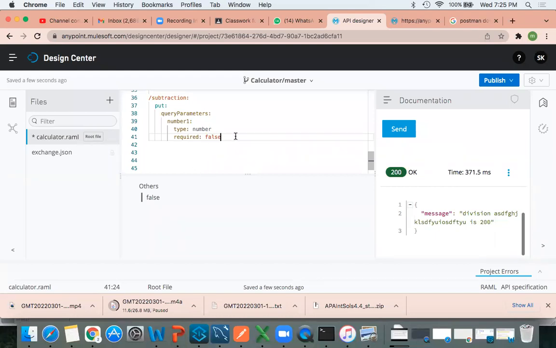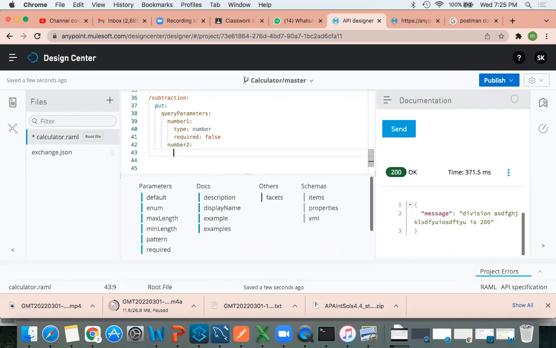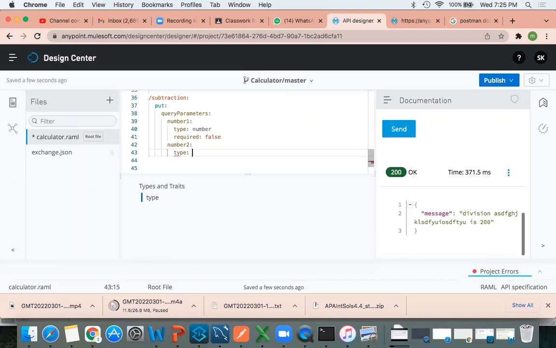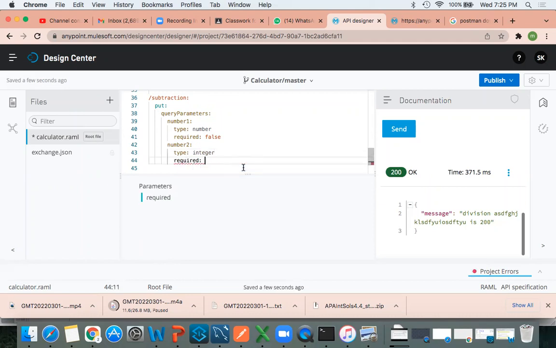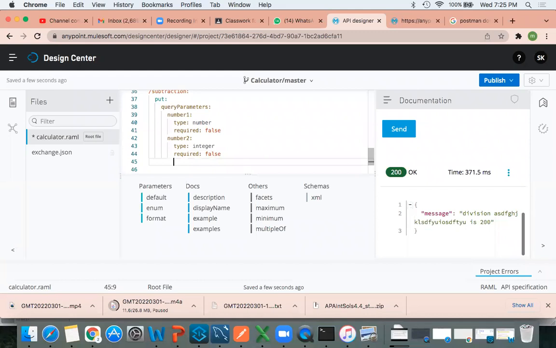Everything is dummy, correct. Next, number2. See, this is very basic. First you want to get handy with the studio, so that's why I'm explaining these kinds of programs. Type, again you can go with this integer. Required, you can make it false. So resource path is done, method is done, request is done.